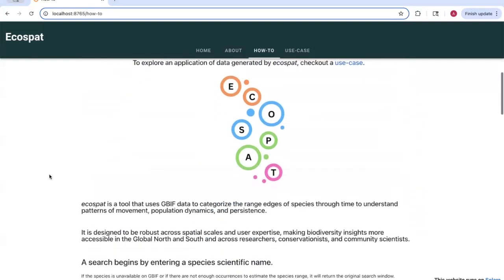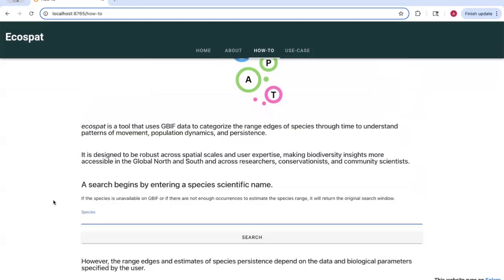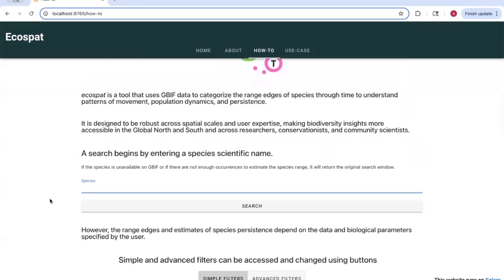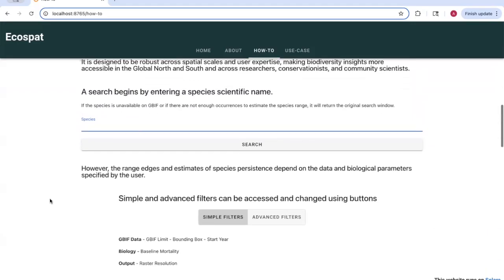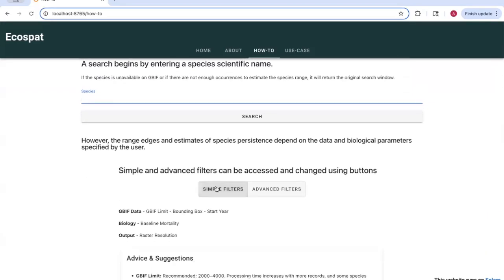Every search begins with a species' scientific name. This can be any species of your choosing. However, if a species does not have adequate occurrence data, it will return the start window. Ecospat also provides both simple and advanced filters that are important for basic functionality and user specification.